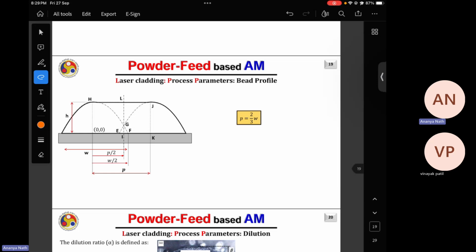Till this point, this is a very important parameter. This is a very important equation you should always remember. This is the bead overlap ratio. Okay, so basically one bead width is W and the overlap is P. So P is 2 by 3 of W. This is what you get generally.